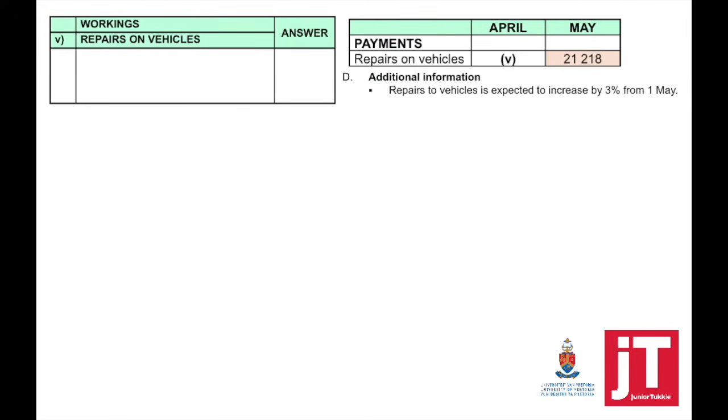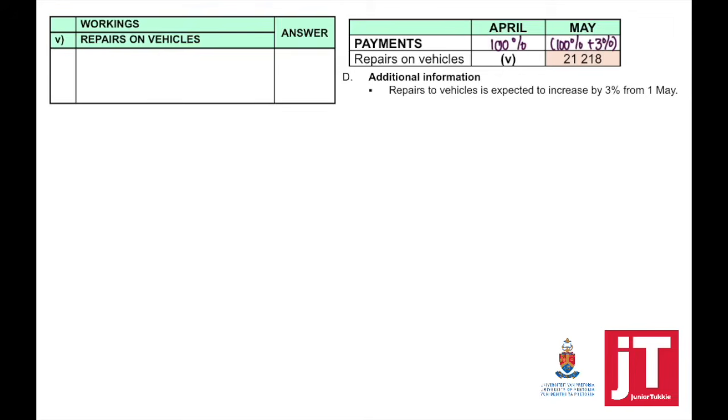Number 5, repairs on vehicles. The additional information, repairs to vehicles is expected to increase by 3% from 1 May. So they provided you with the repairs on vehicles for May. This is after the expected increase, and we now need to calculate the amount for April.